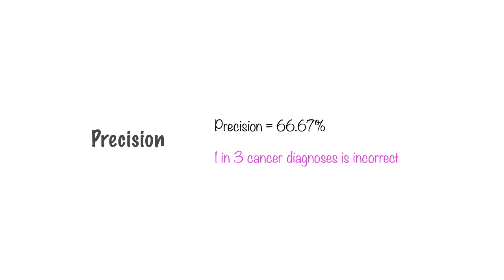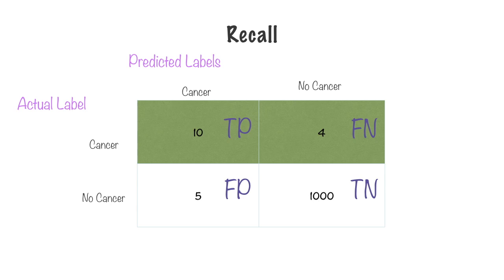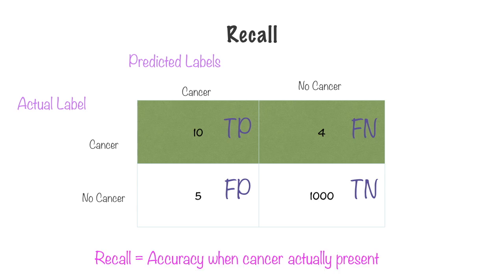Another metric that could be used to evaluate classifiers is recall. Recall basically looks at all of those patients who actually had cancer and then checks to see what fraction of those patients were correctly classified by our machine learning model. So, recall is the accuracy when cancer is actually present. Recall is also said to be a measure of completeness or quantity of the number of people who had cancer. How well was our machine learning model able to detect cancer in those patients? What is the fraction of patients that were left undetected?